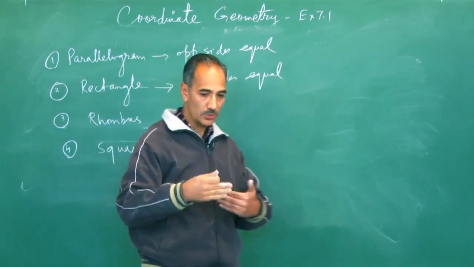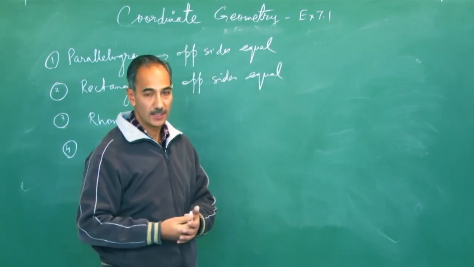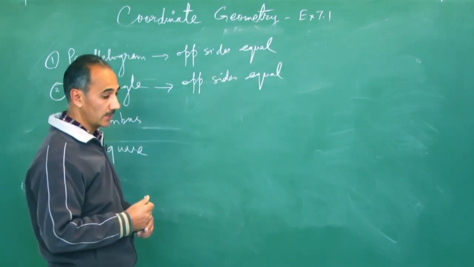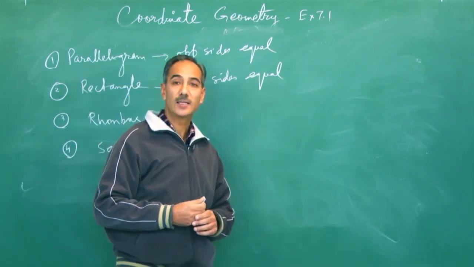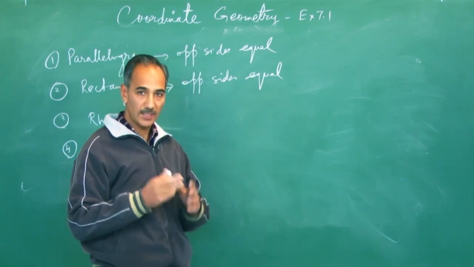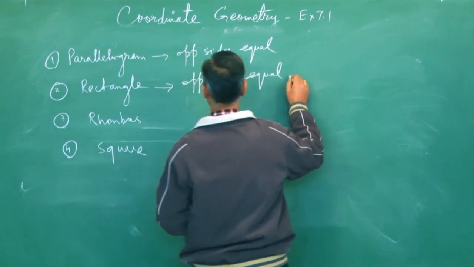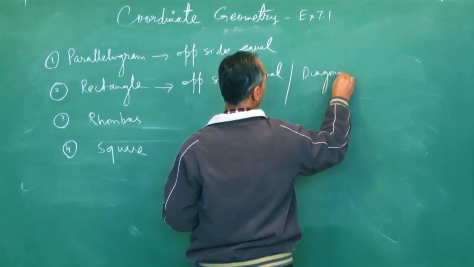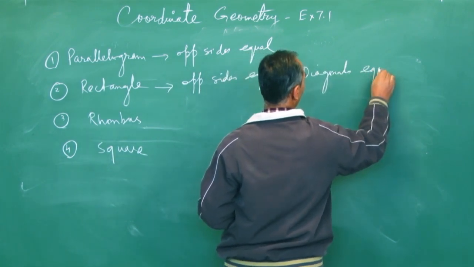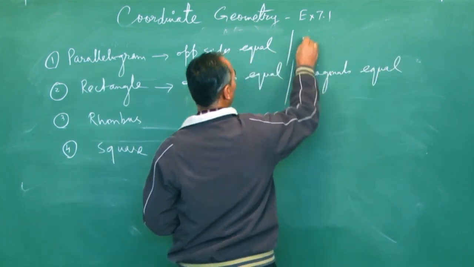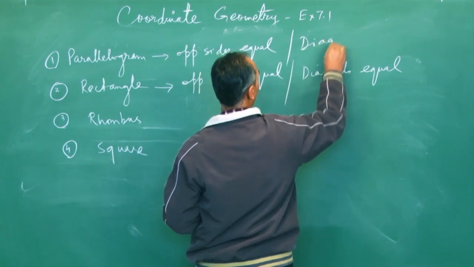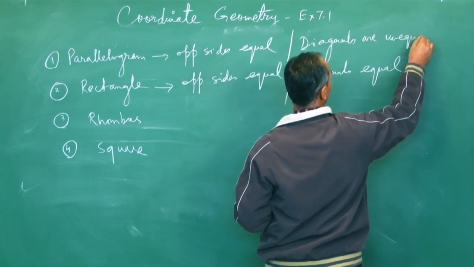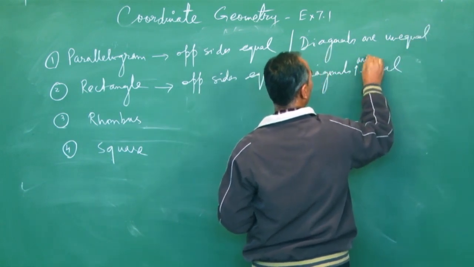In a parallelogram, diagonals are not equal, but they are equal in a rectangle. So opposite sides equal, and next you will verify diagonals. Here diagonals are unequal, and here diagonals are equal.